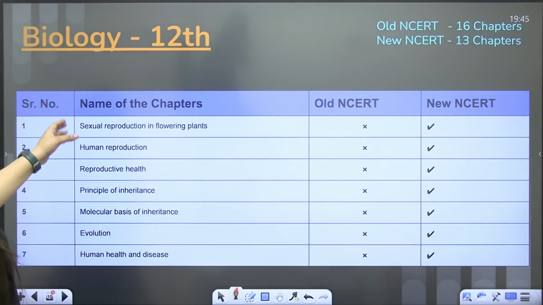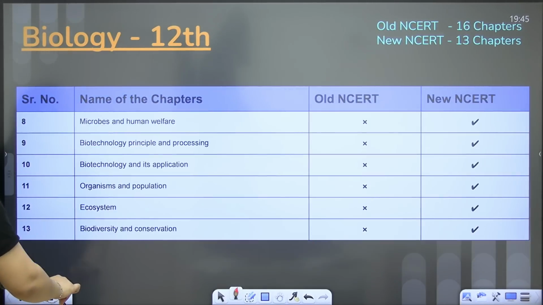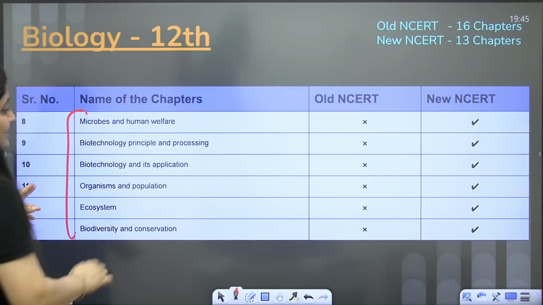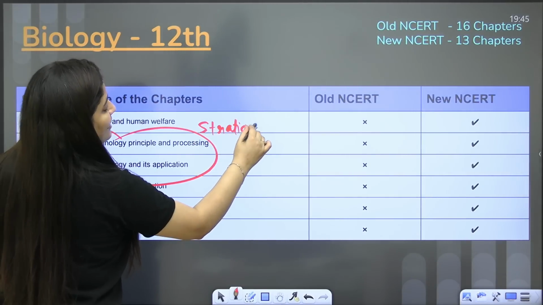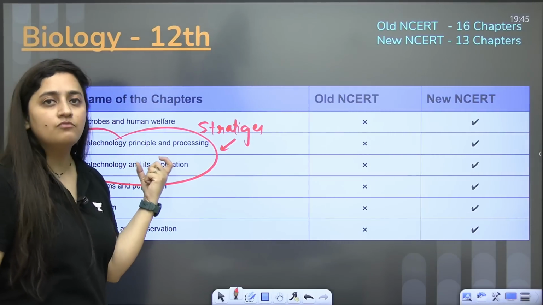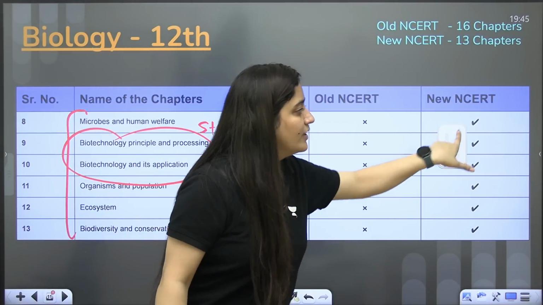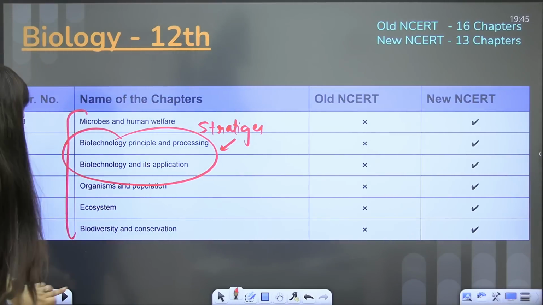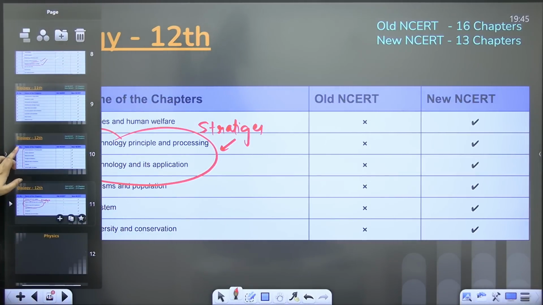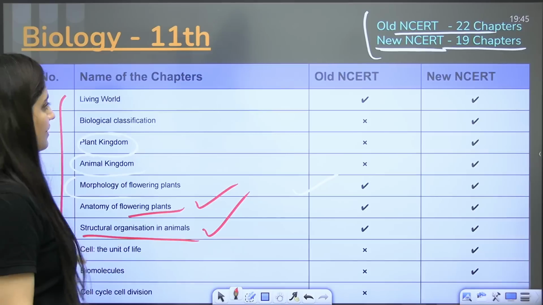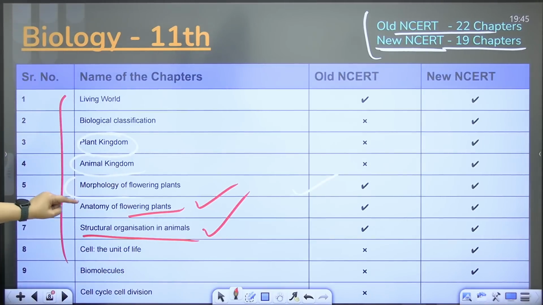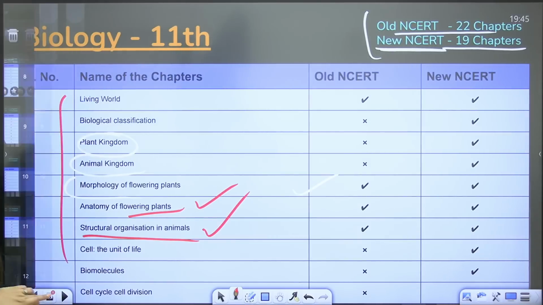So from class 12th, sexual reproduction in flowering plants, new NCERT. For all the chapters here, you can rely on new NCERT. But as I said, in the biotech portion, strategies for enhancement, some topics from strategies for enhancement in food production are moved here. So obviously, if you read new NCERT, that will be covered. So one thing that you can note down right now is that for class 11, for living world, for anatomy, for morphology, for structural organization and animal chapters, you need both the NCERT.